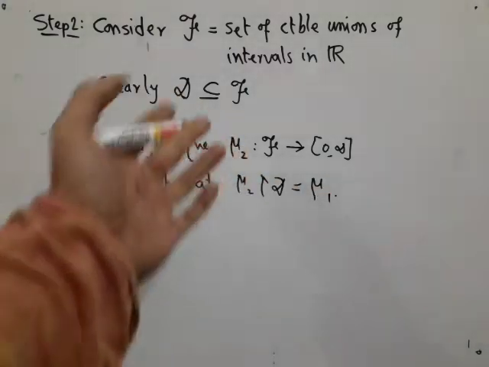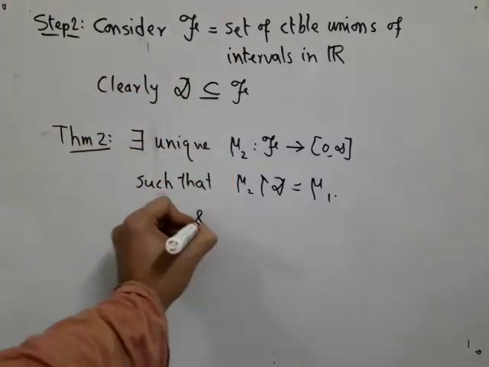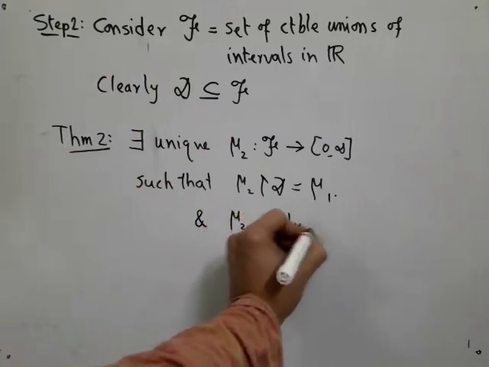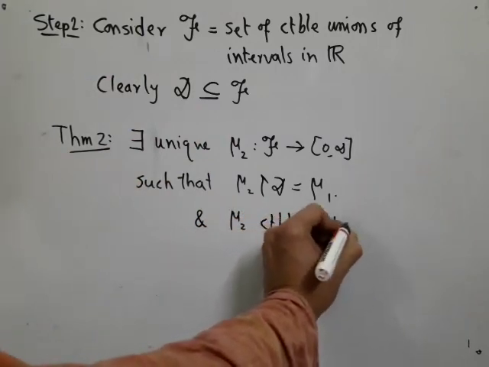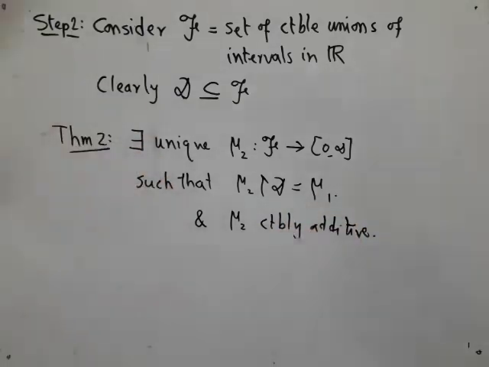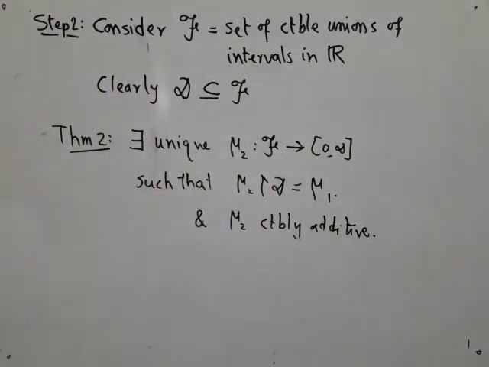And of course mu2 is also countably additive. So there is only one unique extension of mu1 to a countably additive function from script F to [0, infinity]. Again, we are not going to prove it here, but I am just giving the basic outline.